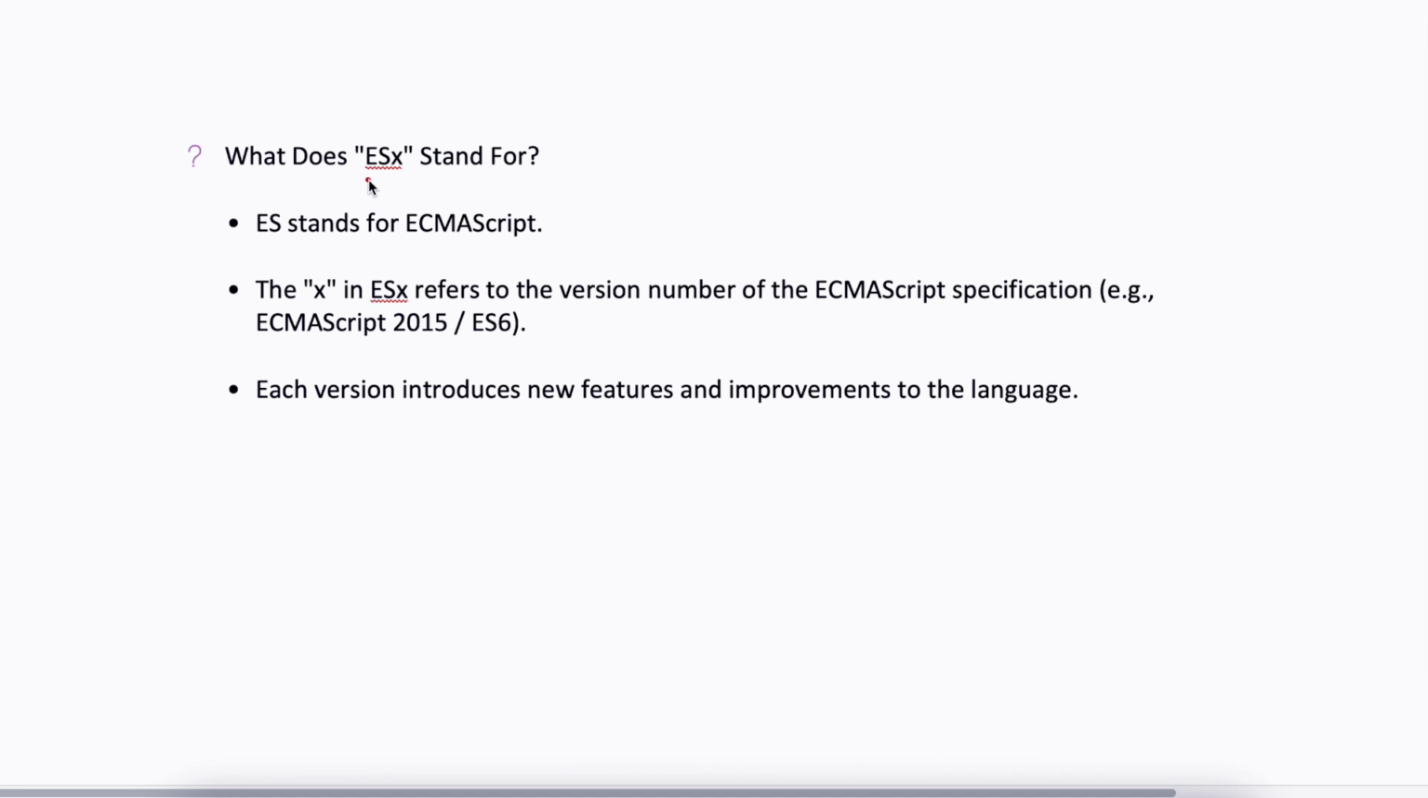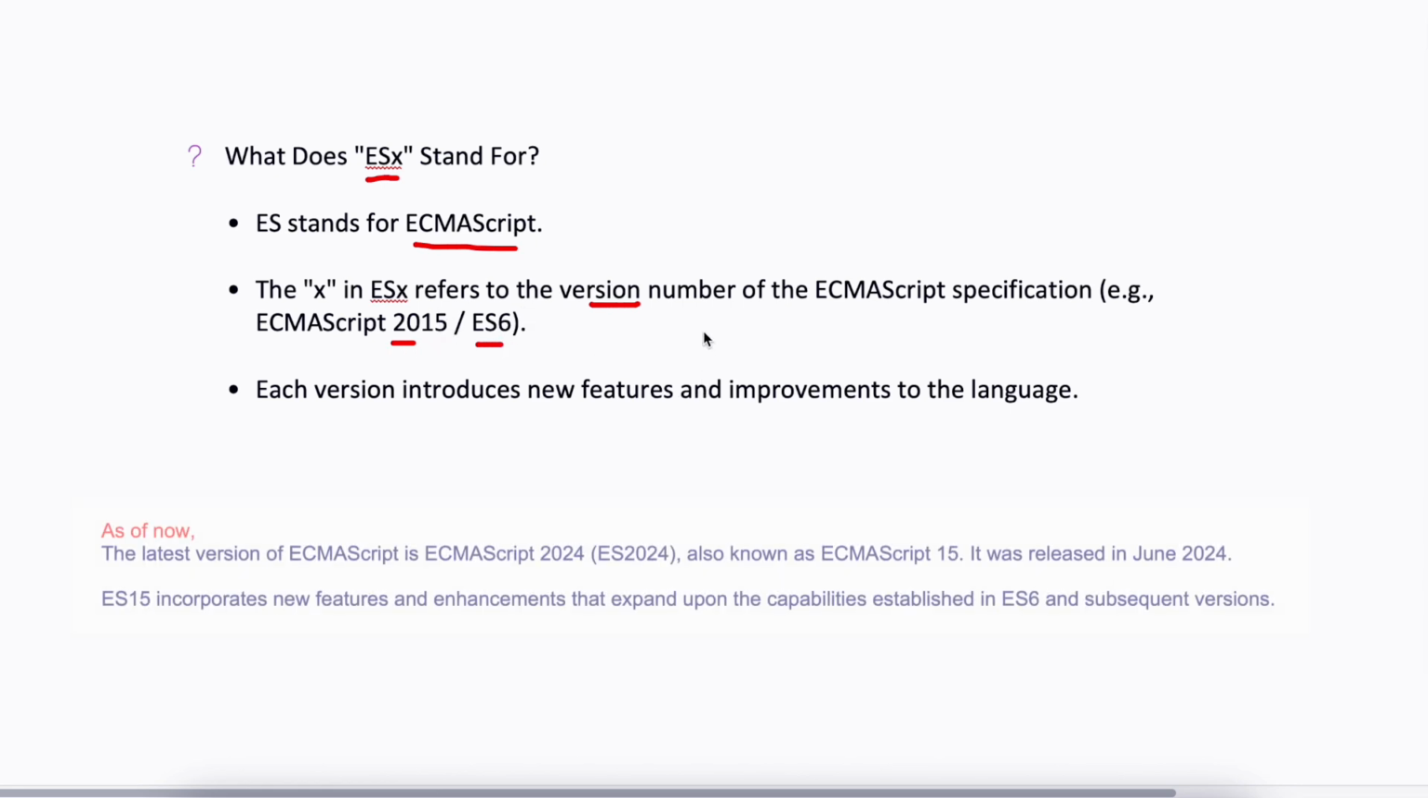So what does ESX stand for here? ES means ECMAScript. X refers to the version number. For example, here ECMAScript 2015 or ES6. It means ES6 was released in 2015. Thereafter they have released ES7 as well, but it is a minor change from ES6, so those features we can learn easily. Each version introduces new features and improvements to the language. Just like any other programming language, whenever a new version is released, they add a bit of improvement or new features on top of the existing version.